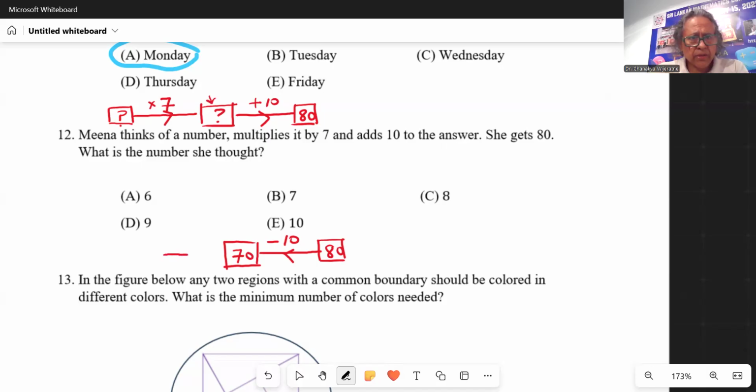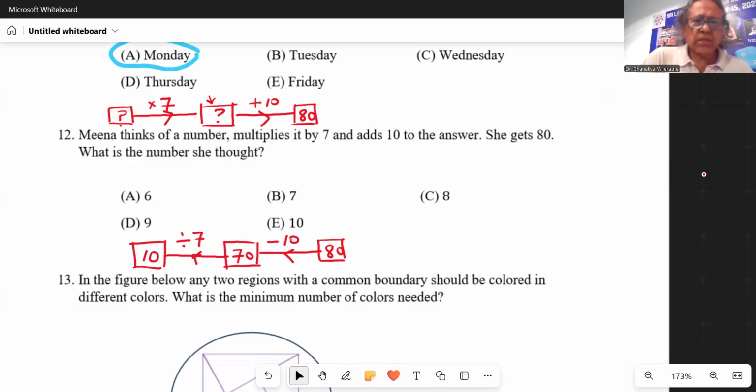And then we need to undo what she did to 70. She got 70 by multiplying it by 7, so we need to divide it by 7. So we get, sorry, that's not correct. It's actually 10, yes. That's correct.